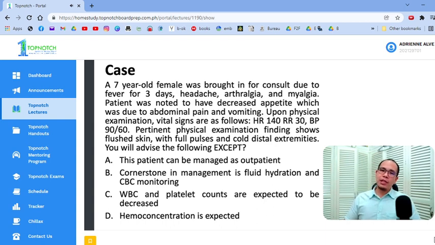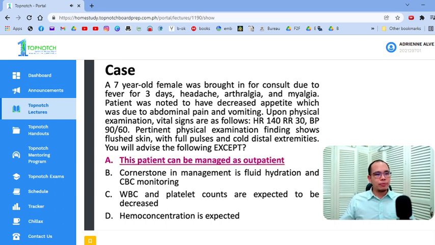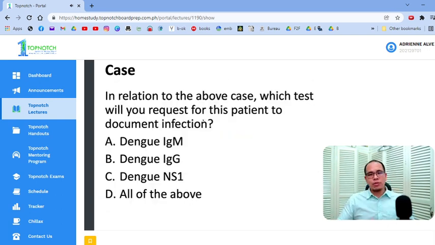So if you were going to read the references, for every degree Celsius above 38, yung heart rate mo can increase by around 10 beats per minute. So yung 140, masyado mataas yan. Okay, and your patient has cold distal extremities. So lumalamig na yung extremities niya, again, that's a sign of shock. So you have to admit and hydrate this patient. Okay? In relation to the above case, so sabi natin, hindi lahat ng may thrombocytopenia, may leukopenia is dengue.